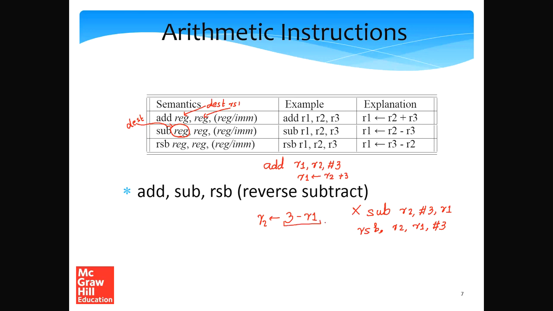So in simple RISC, doing this would require two instructions because we would first compute R1 minus 3 and then multiply it with minus 1. The designers in ARM are very smart. Instead of having this two instruction solution, they created a new instruction called RSB, reverse subtract, which allows us to compute 3 minus R1 in a single instruction.